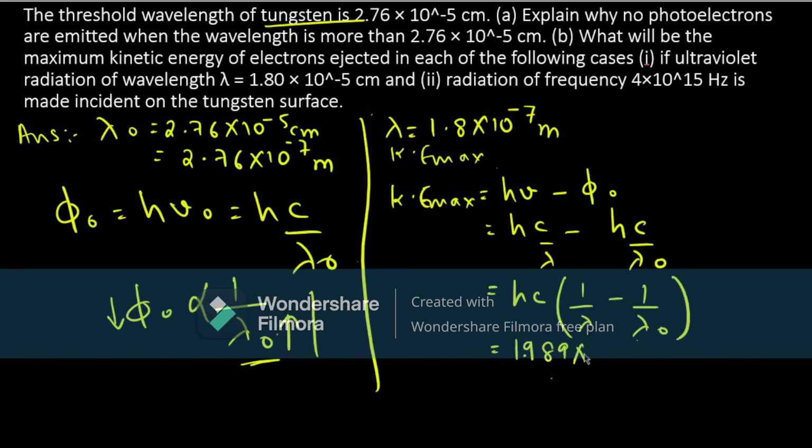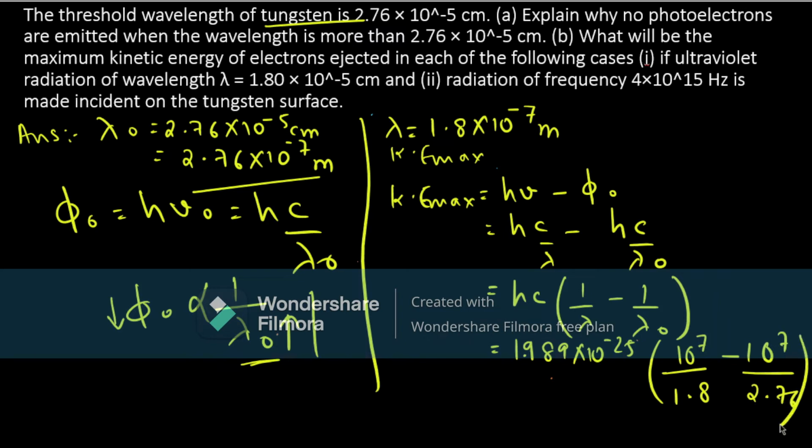1.989 into 10 raised to minus 25 upon 1 by lambda. Lambda is 1.8 into 10 raised to minus 7, so minus 7 will go up, 10 raised to 7 divided by 1.8, minus threshold wavelength 2.76 into 10 raised to minus 5, so same thing, 10 raised to 7 divided by 2.76.